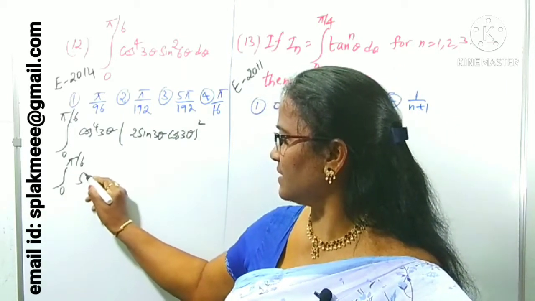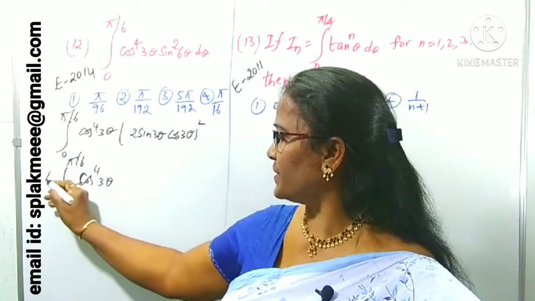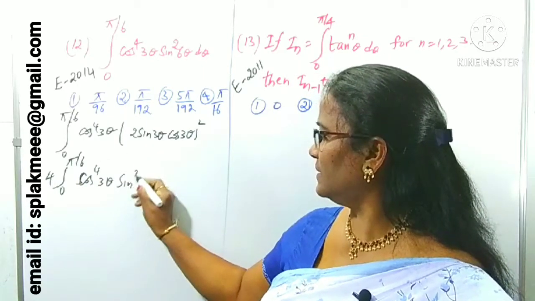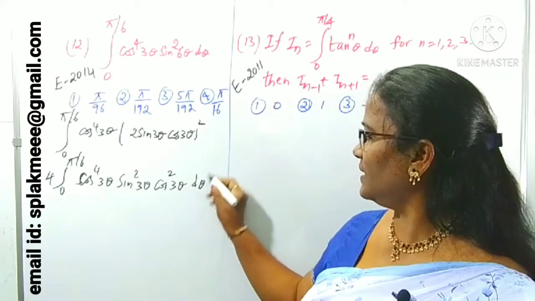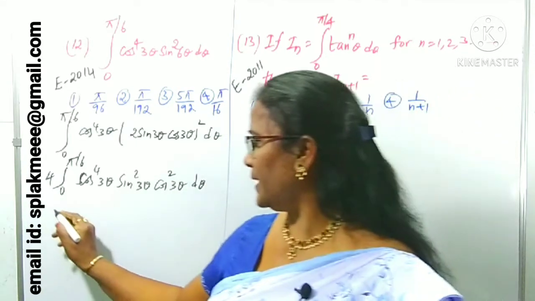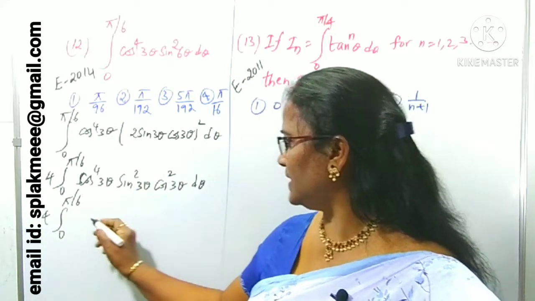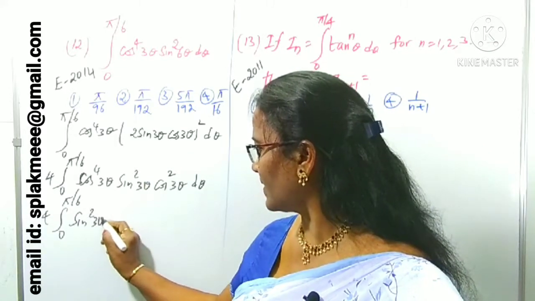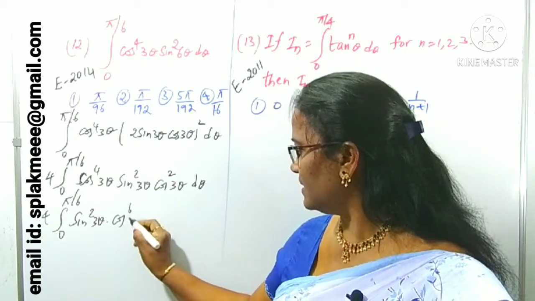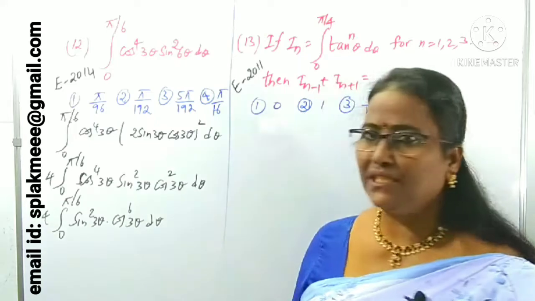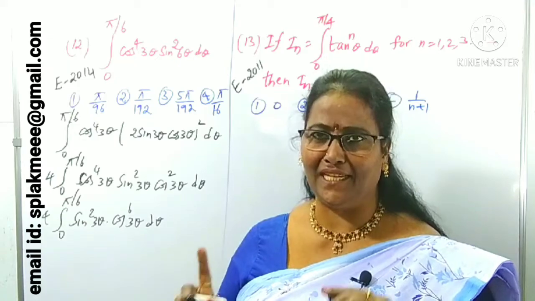So, as it is the limits, cos^4 of angle 3θ. Here 2 squared is 4, I am taking it outside. That is sin^2 3θ and cos^2 3θ, dθ, right? Now we can observe that between the limits 0 to π/6, the sine function is sin^2 3θ and the cosine function is cos^(4+2), cos^6 3θ. Both are in the same angle 3θ, but it is not in terms of θ like x.